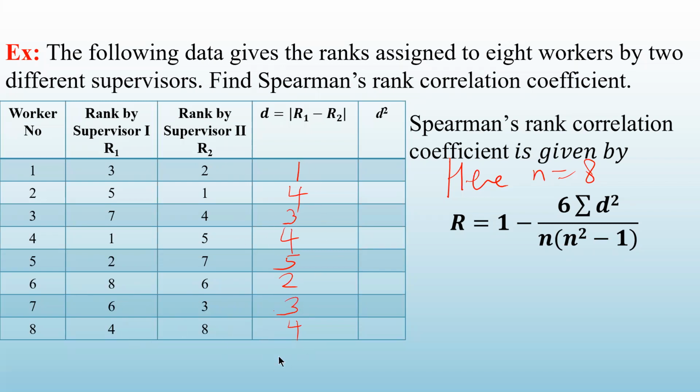Then what we have to do is take the square of these differences. So 1 square is 1. 4 square is 16. 3 square is 9. 4 square is 16. 5 square is 25. 2 square is 4. 3 square is 9. 4 square is 16. Okay. Then what we need is the summation of d square. What we have to do is take the sum of the last column.